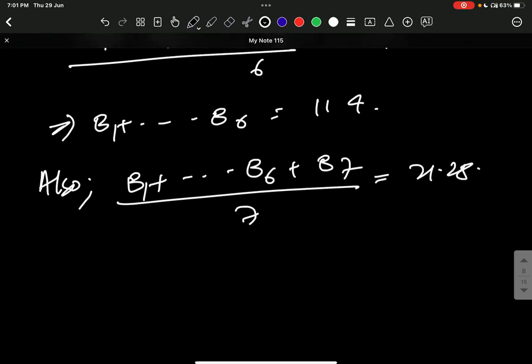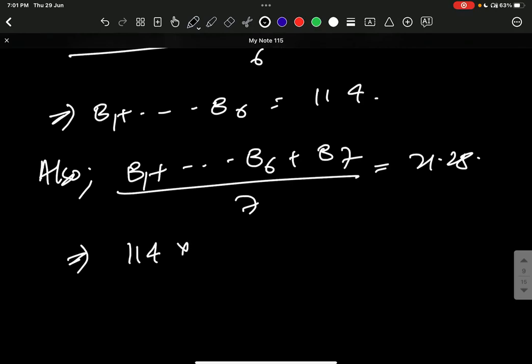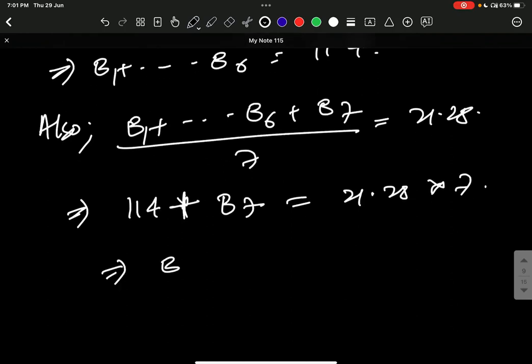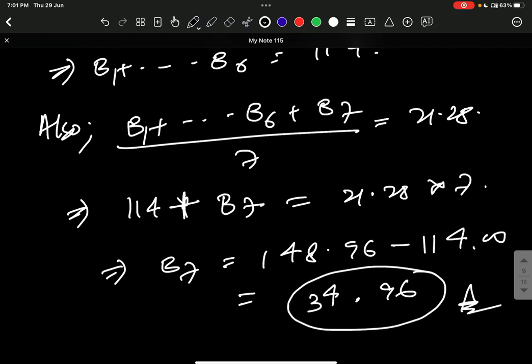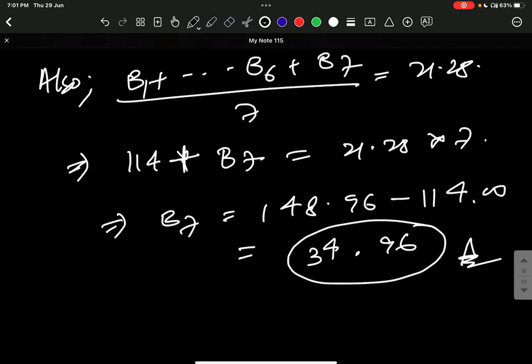The average also changed, which implies 114 plus B7 is equal to 21.28 into 7, which implies B7 is equal to 148.96 minus 114.00. So this is 34.96, the right answer. Okay, so this is very important from your examination point of view, simple but important.